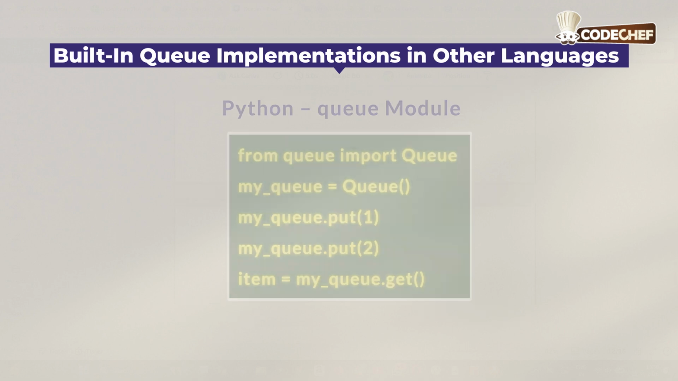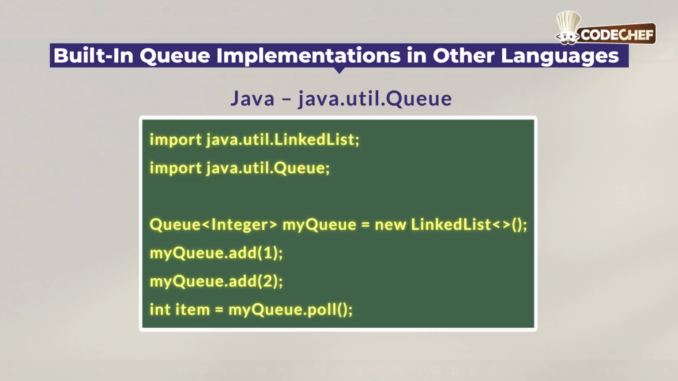Now let's talk about the Java queue interface. It imports the queue interface and linked list class. Linked list is commonly used to implement queues in Java. Now it creates a queue that stores integer values, and then myQueue.add(1) and myQueue.add(2); add inserts an element at the rear of the queue. Next, in the line int item equals myQueue.poll(), poll removes and returns the front element of the queue. The value 1 is removed first due to FIFO.